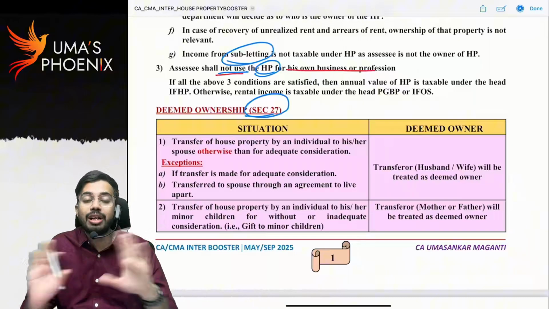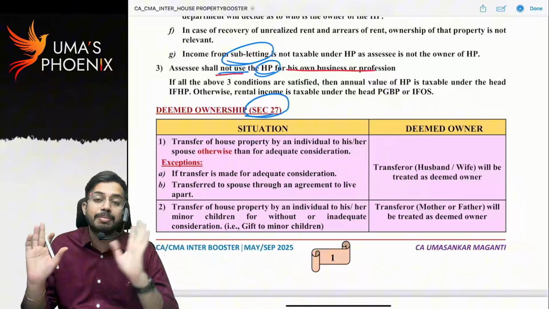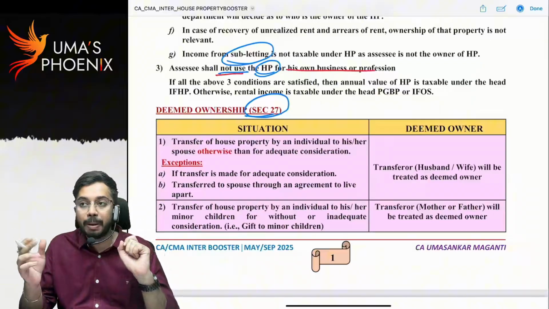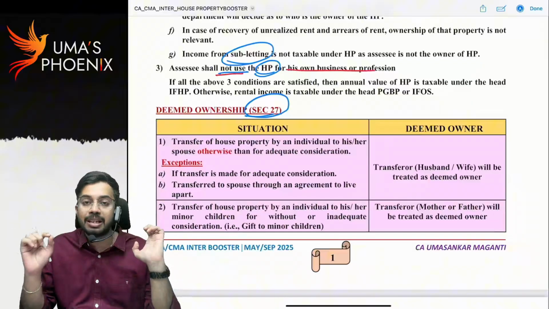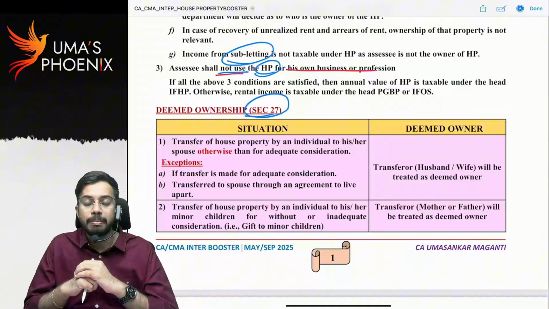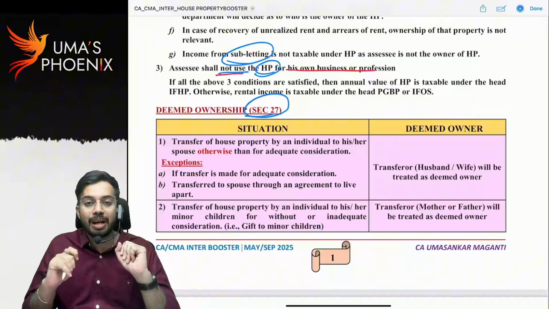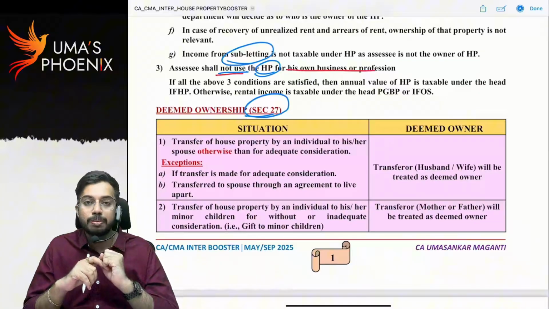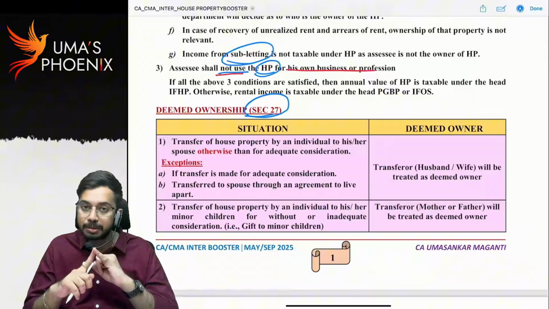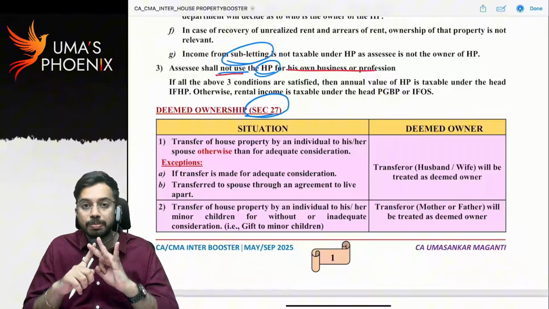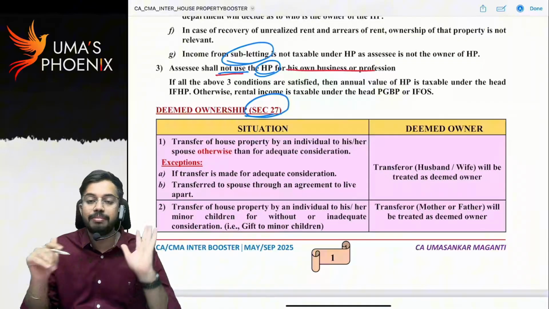Now the ground floor is not taxable under the head house property, it is taxable under the head PGBP. Whatever the income is there, that is taxable under PGBP. Whatever the ground floor related expenses are there, municipal taxes, repairs, everything, those are also allowed as deduction under PGBP. That means for an income to be taxable under the head house property, as per the charging section, there are three conditions. If all these three conditions are satisfied, income is taxable under the head house property. Asset must be a house property. Assessee should be the owner of the house property. Assessee shall not use the house property for his own business or profession.